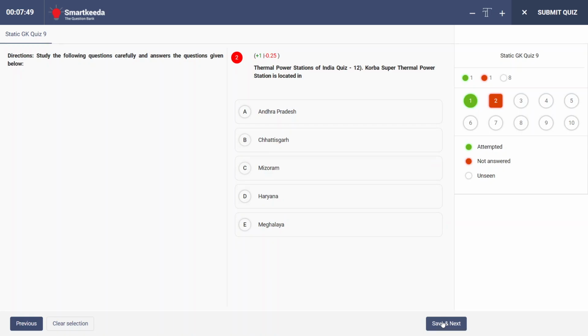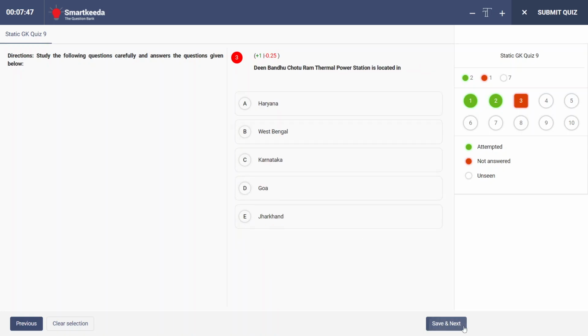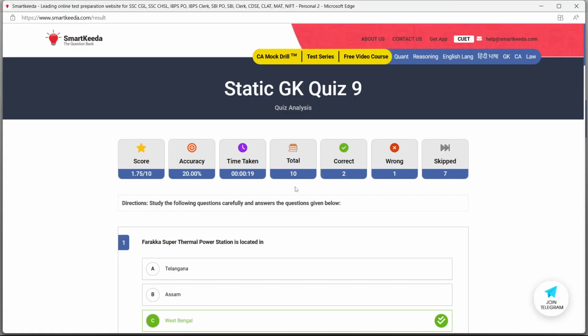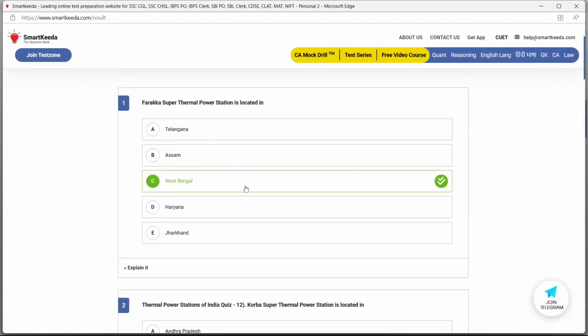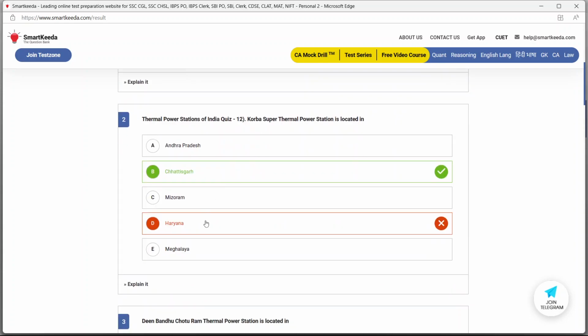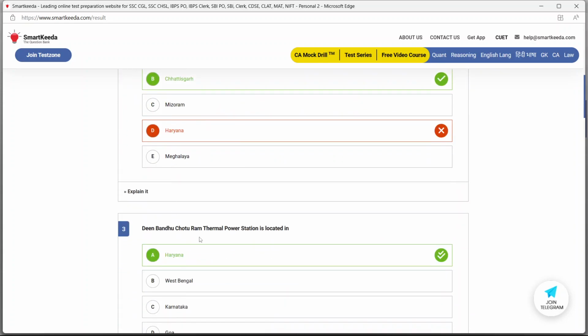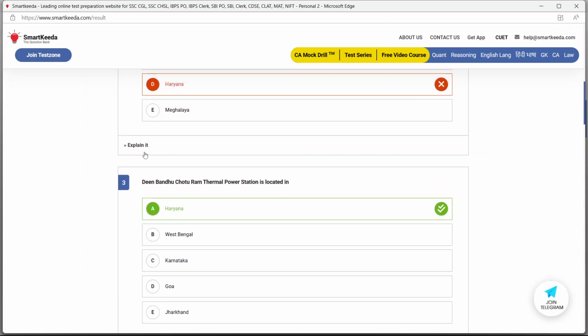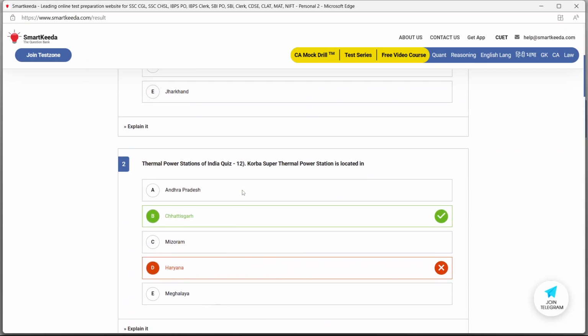Then Korba Super Thermal Power Station. It is located, let's say, in Haryana. Deen Bandhu Chotu Ram is located in, let's say, Haryana. Now I just submit it, right? So now my score is: I have scored 2 correct answers, 1 wrong answer, total 10 marks. So West Bengal, Farakka, correct answer. Korba Super Thermal Power Plant was not in Haryana, it is in Chhattisgarh, but Deen Bandhu Chotu Ram Thermal Power Plant was in Haryana. If I want detailed answers, I can just click the answers as well.